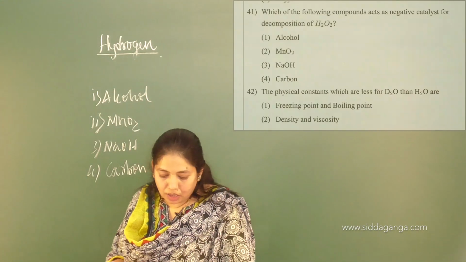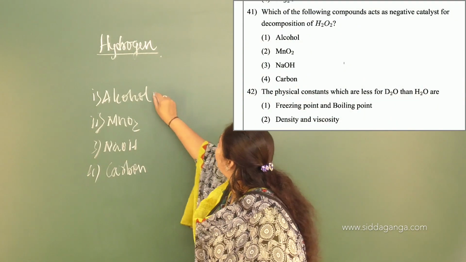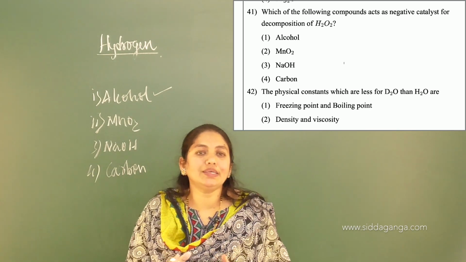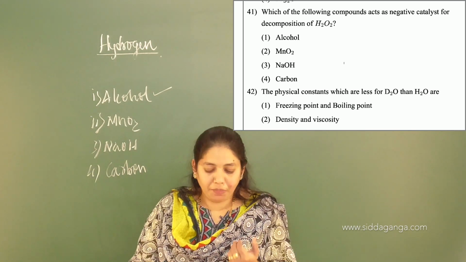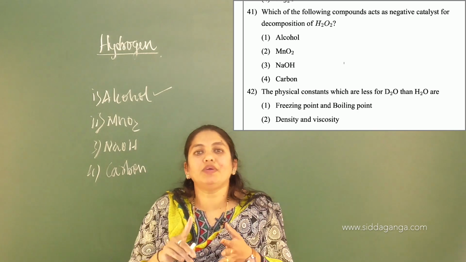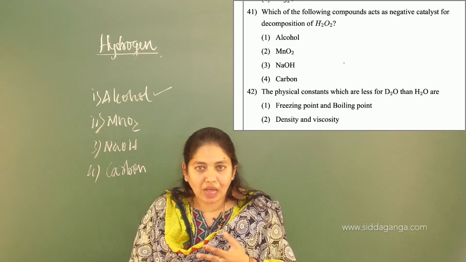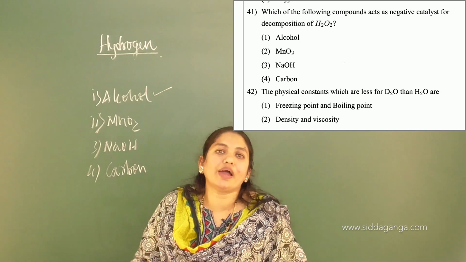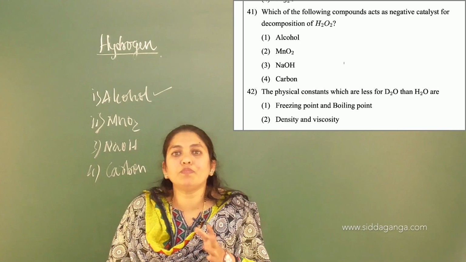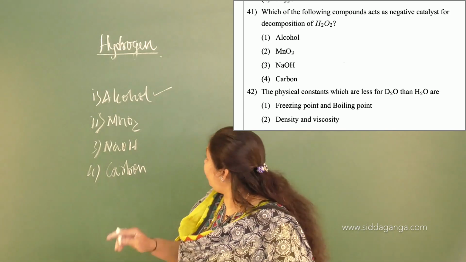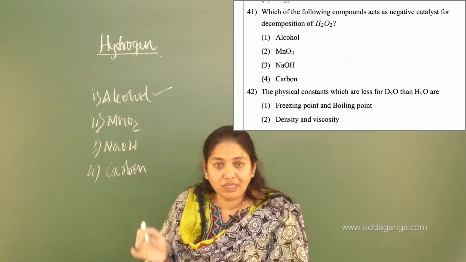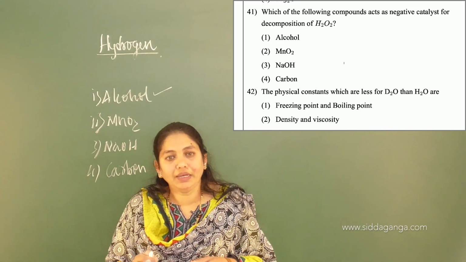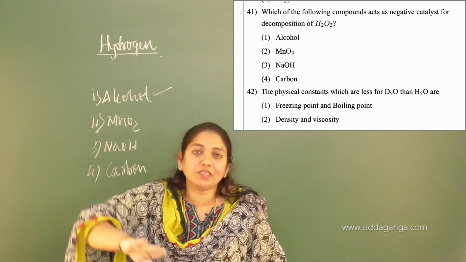The answer for this one is alcohol, because, as I said, hydrogen peroxide is highly unstable. It may react with alkalis, it may react with acids, it will come across a metal surface and also react, and metal oxides also decompose it. So we store hydrogen peroxide in plastic bottles, or wax-lined glass bottles.